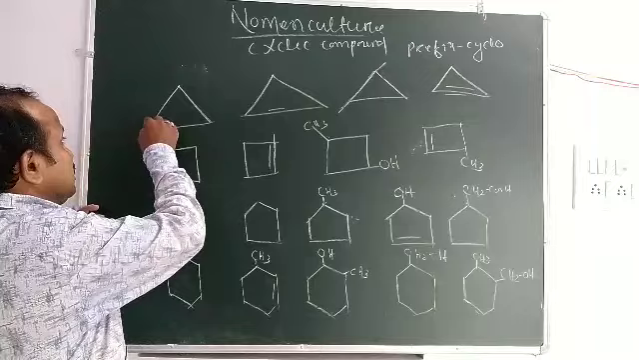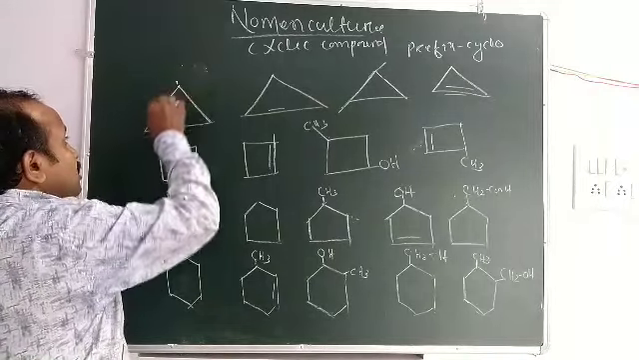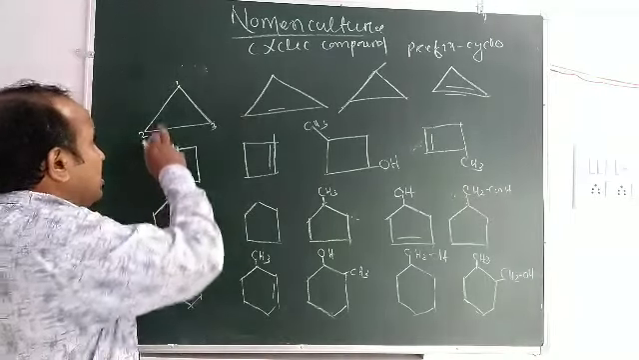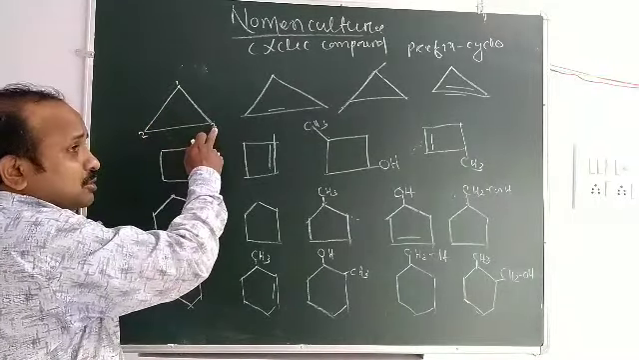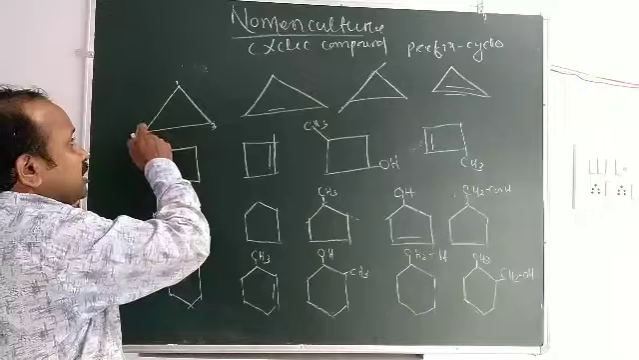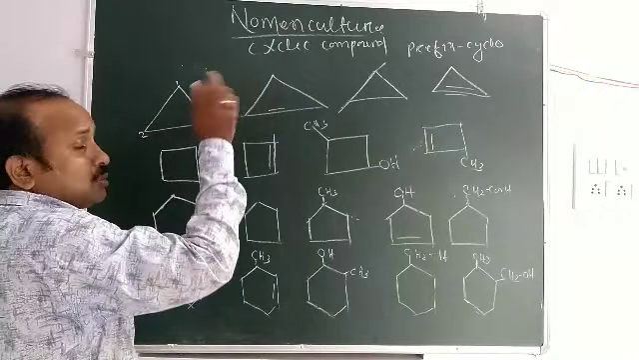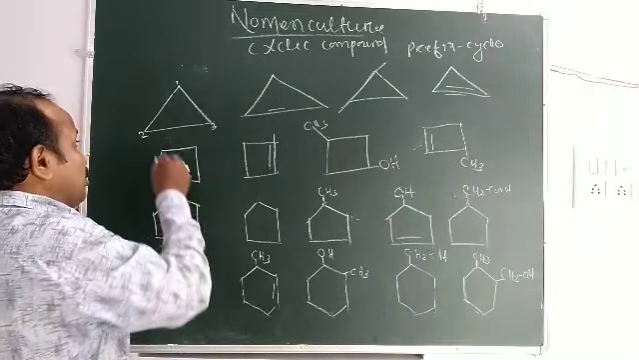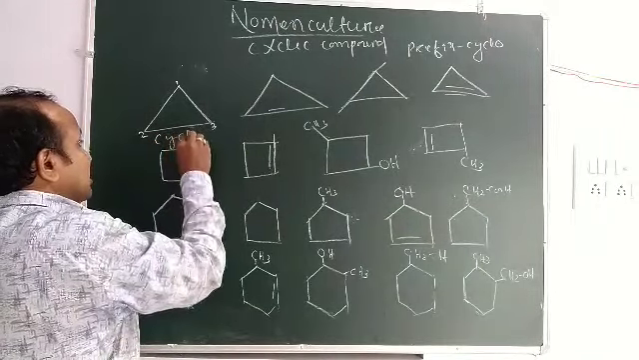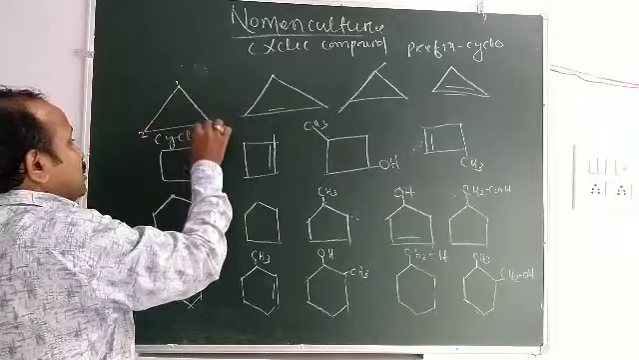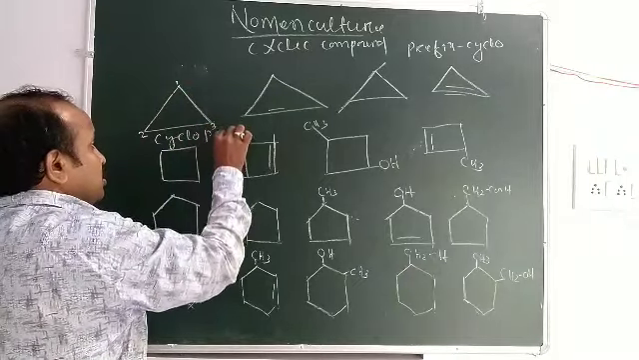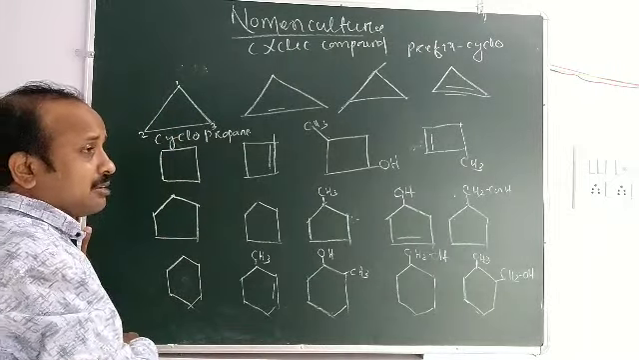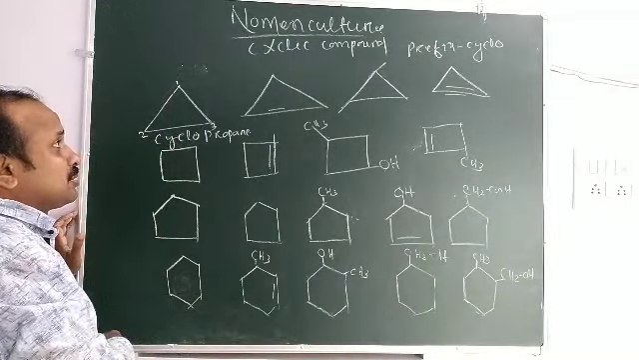Here you see 1, 2, 3 carbons. As there are 3 carbons, what do you use? The cyclo prefix. As there are 3 carbons, the word root is prop, and then "ane", because this is an alkane or saturated hydrocarbon.